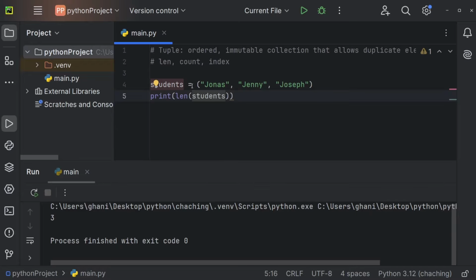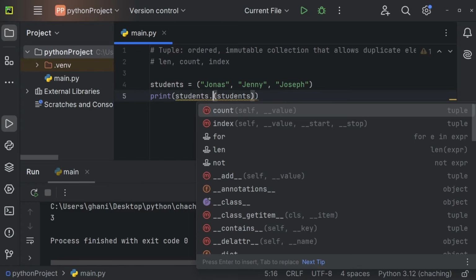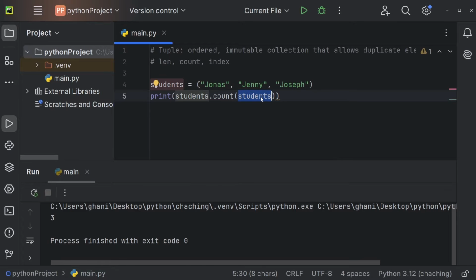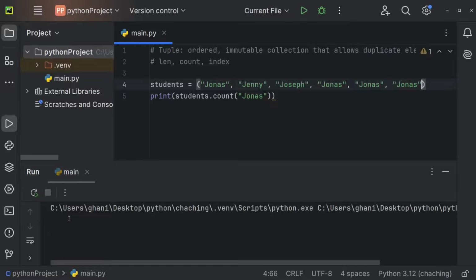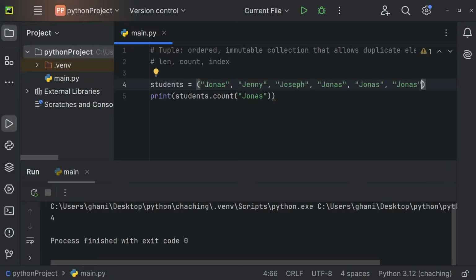We can also count the occurrence of a certain value inside of a tuple by using the tuple name, so students dot count, so followed by the count method. And now we have to pass the value we're looking for inside of those brackets. Maybe Jonas. And you can see we're getting 1 because we have Jonas once. But we can also add Jonas a couple of times here. And now let's add it 4 times. And now we're getting 4 because we have Jonas 4 times.